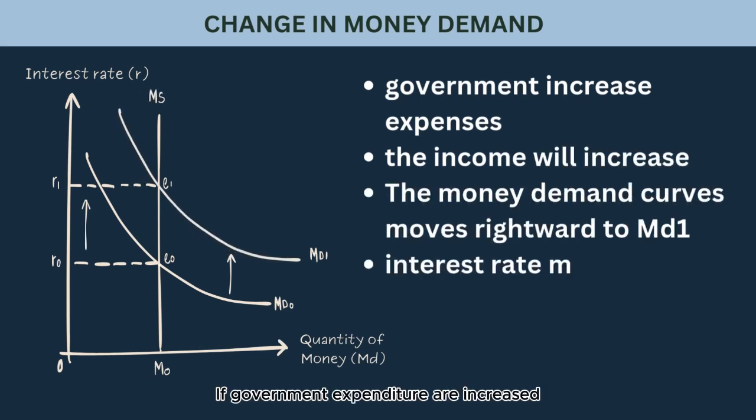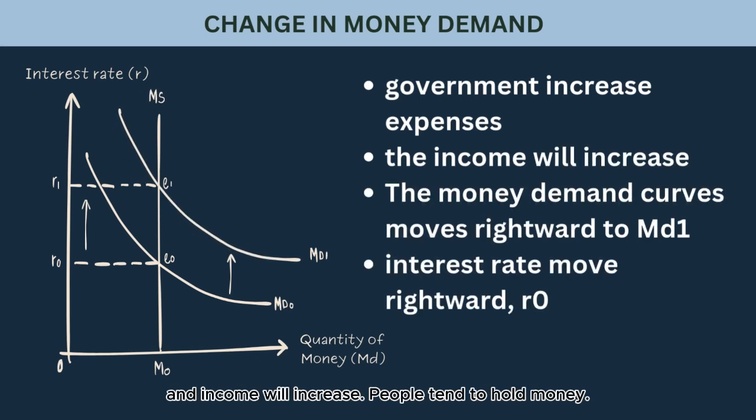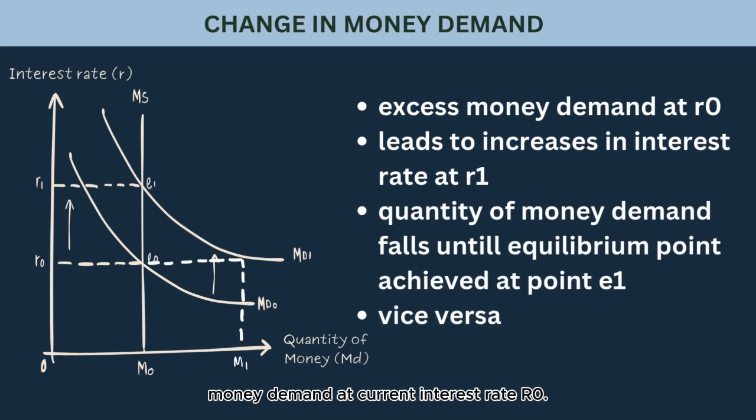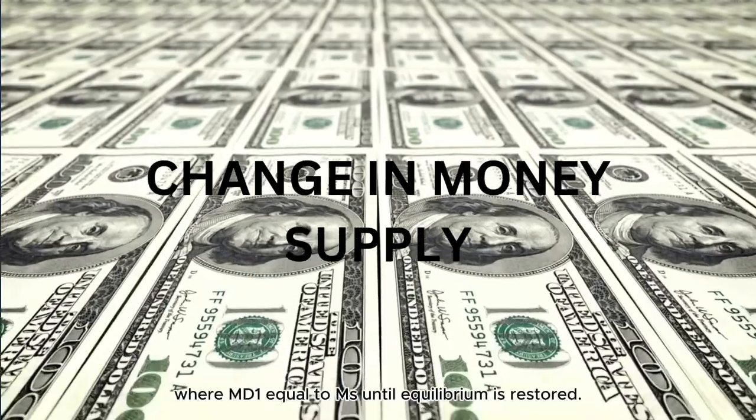If government expenditure is increased, income will increase, and people tend to hold more money. The money demand curve will shift rightward to MD1. This will create excess money demand at the current interest rate R0. This leads to an increase in the interest rate to R1, where MD1 equals MS, until equilibrium is restored.